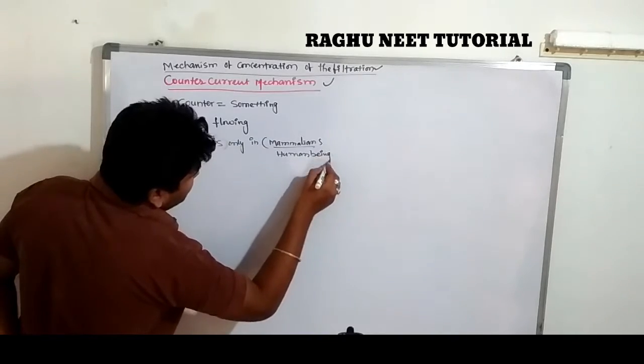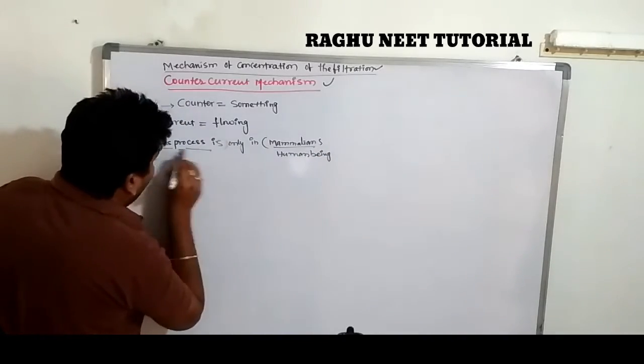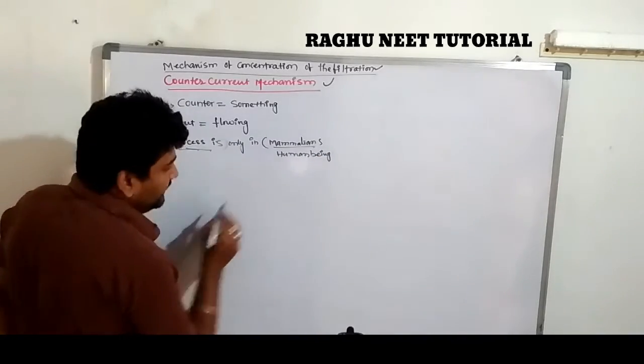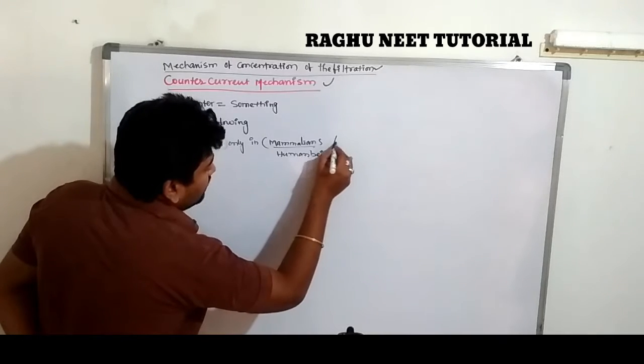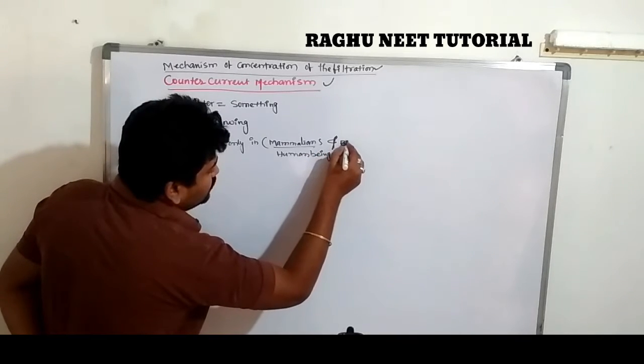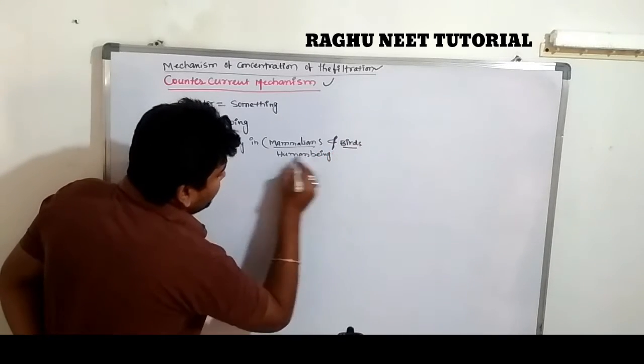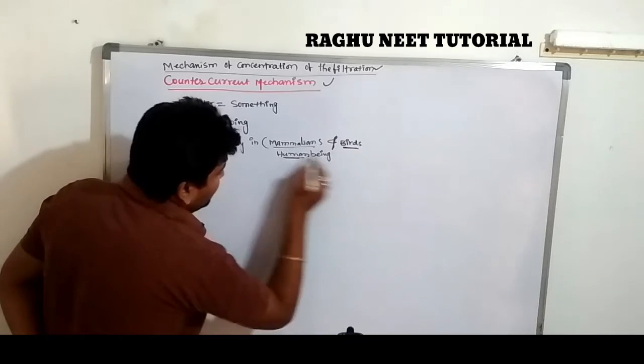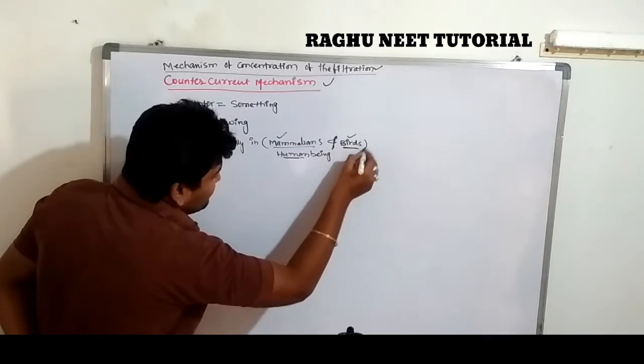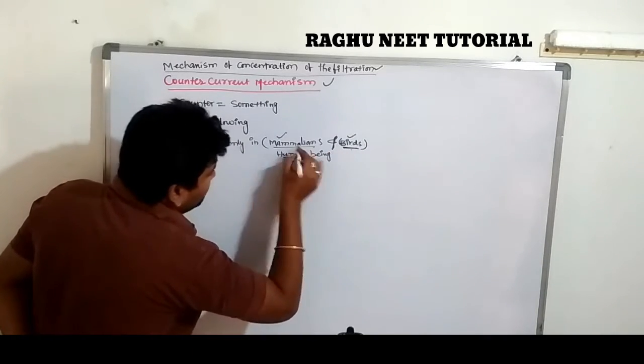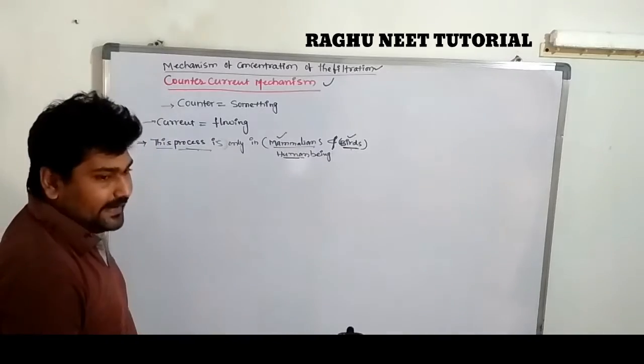Which type of mechanism? The countercurrent process, in mammals along with birds. These two groups, mammals and birds, show the countercurrent mechanism.